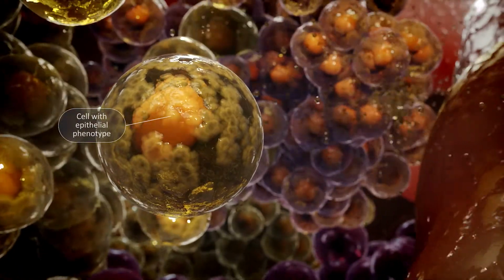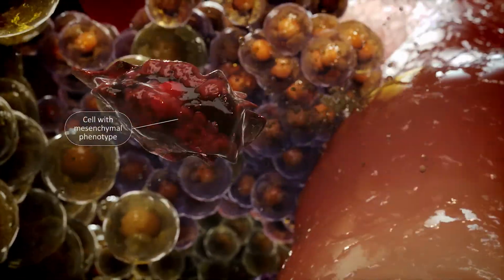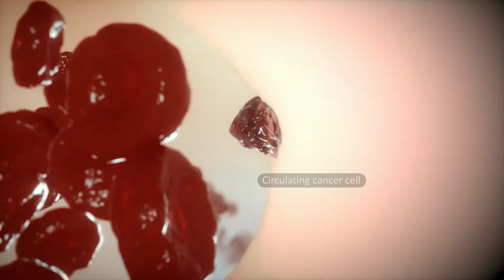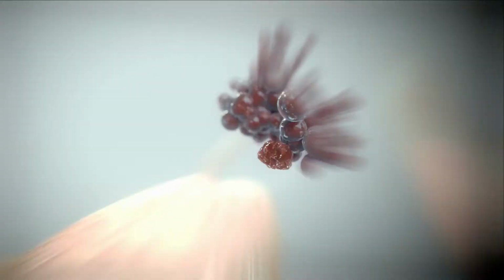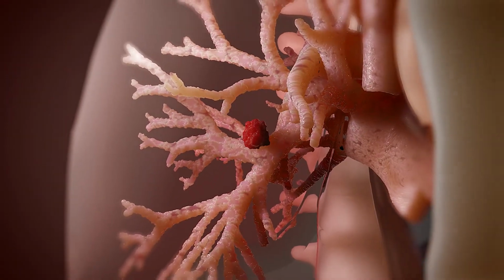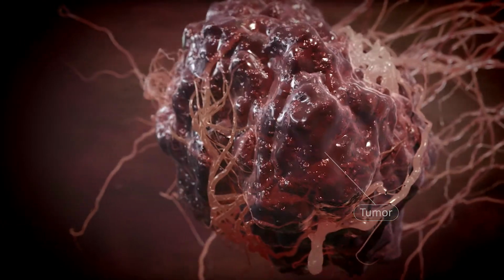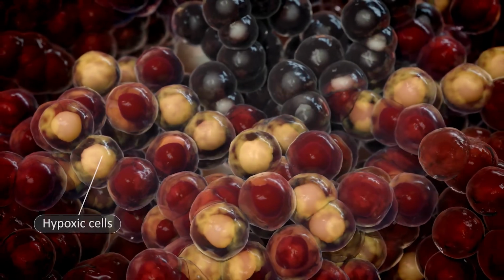Regions of tumor hypoxia can bring on phenotypic changes, including epithelial to mesenchymal transition, or EMT. The mesenchymal phenotype correlates with increased migration and invasiveness of tumor cells. Hypoxia exists in tumors and is thought to be a driver of tumor progression.